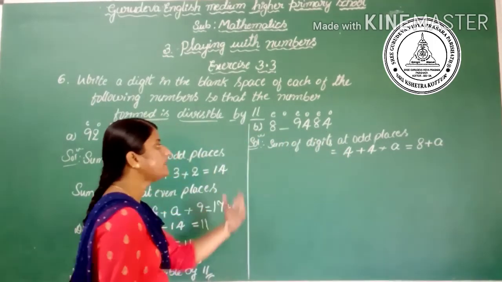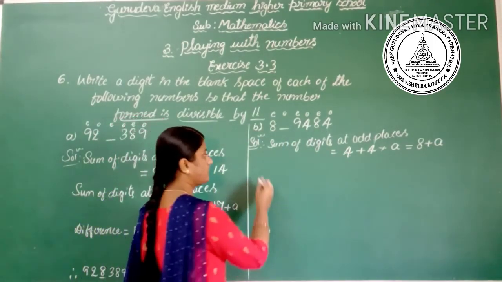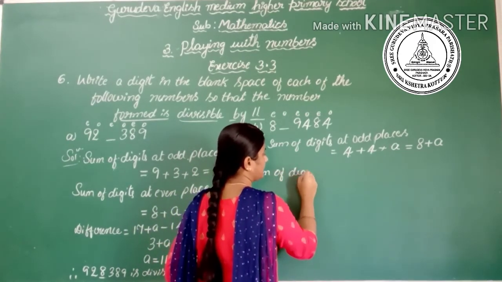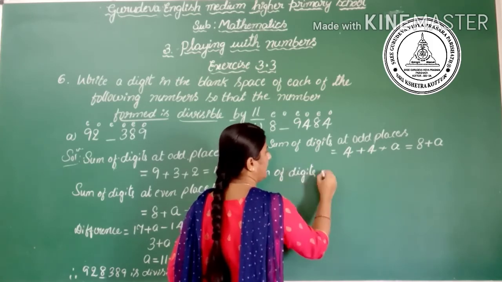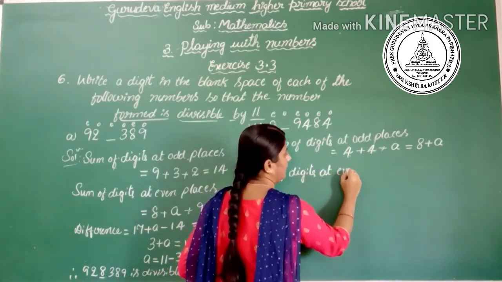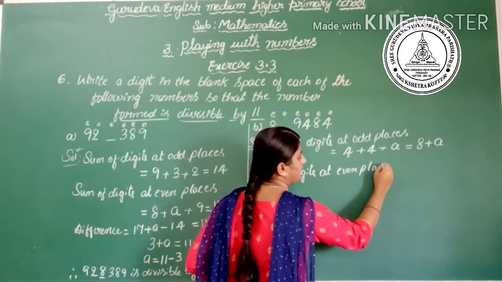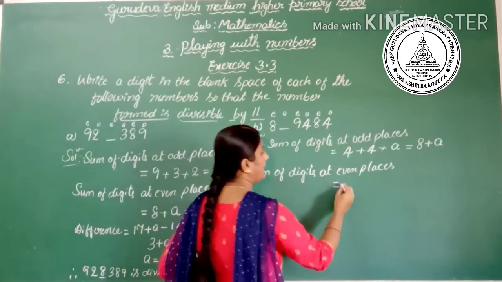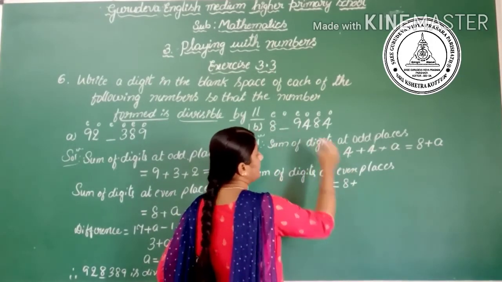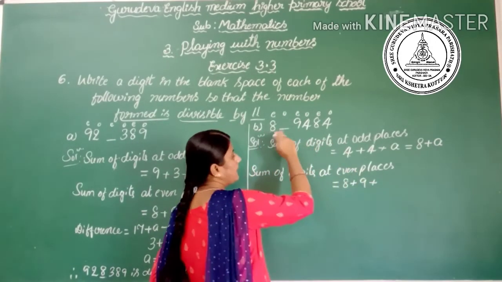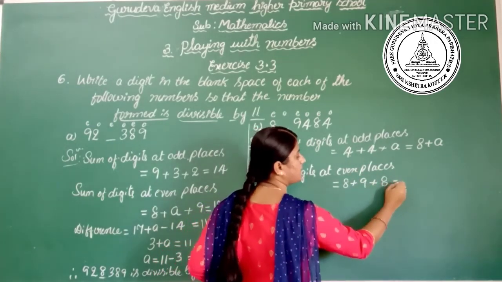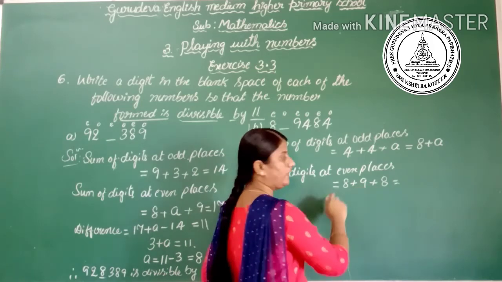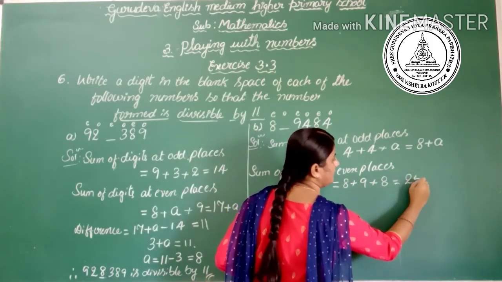Similarly, the sum of digits at even places: in the even places there is 8 plus 9 plus 8, which is 8 plus 8 is 16, 16 plus 9 is 25.